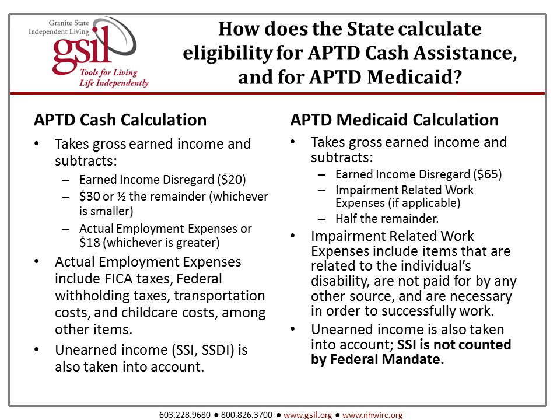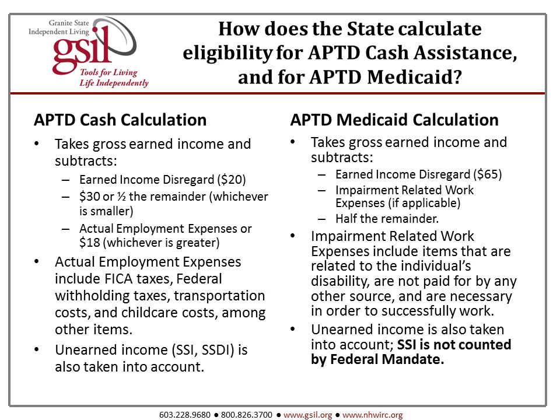How does the state calculate eligibility for APTD Cash Assistance and for APTD Medicaid? For the APTD Cash, they take the gross earned income and subtract an earned income disregard of $20, $30 or half the remainder, whichever is smaller, and then they deduct actual employment expenses, or $18, whichever is greater. Actual employment expenses include FICA taxes, federal withholding taxes, transportation costs, and child care costs, among other items. They also take into account unearned income such as SSI or SSDI.